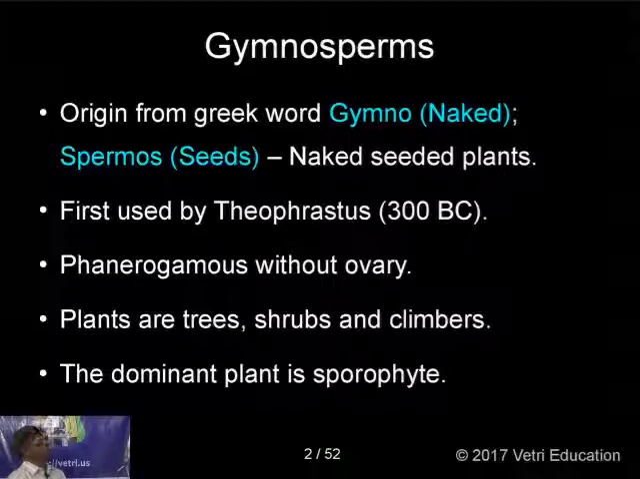The word gymnosperm was coined by Theophrastus in 300 BC. These are phanerogams without ovary. As I told you earlier, if an ovary is there, there is a fruit, whereas in this group there is no ovary and no fruit formation in gymnosperms. These plants are trees, shrubs and climbers, and the dominant phase is a sporophyte. Just like in bryophyta and pteridophyta, here also you can find sporophyte and gametophyte. The dominant plant is the sporophyte, and it is diploid.